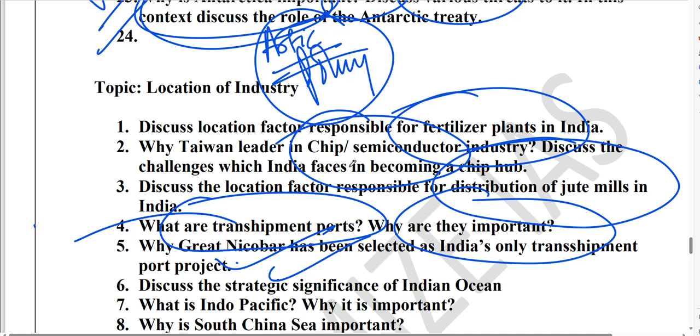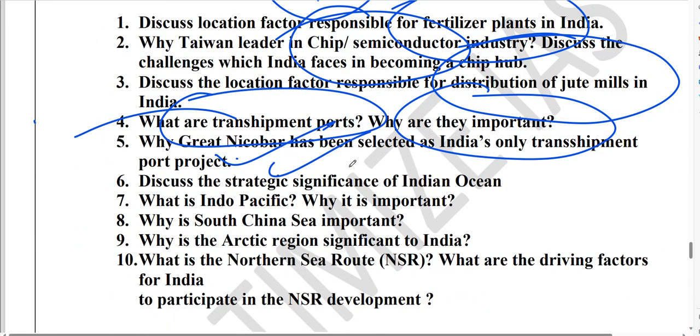Very important. Guys, next, the South China Sea is in news. What are the conflicts in the South China Sea? Why is the South China Sea very important? Then, guys, as I told you, the Arctic region becomes very important this year because of the North Sea route.